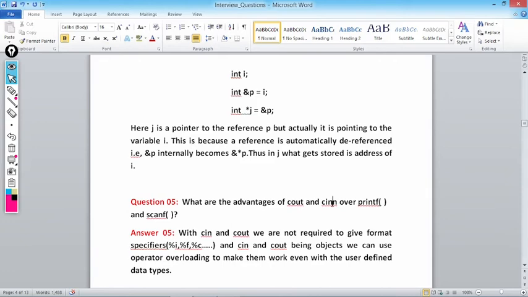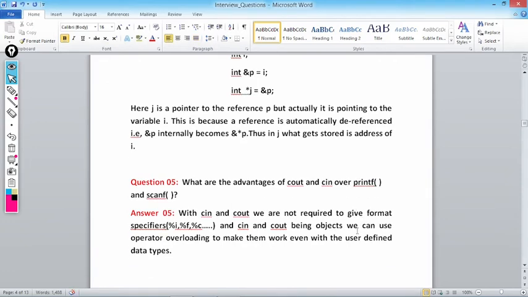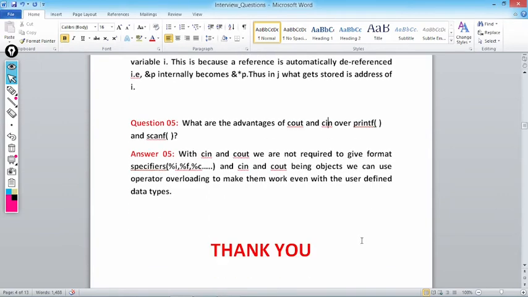What are the advantages of cin and cout over printf and scanf? This is again a very common question that is usually asked in the interview. What are the advantages of cout and cin over printf and scanf? Answer will be, with cin and cout we are not required to give a format specifier. It will help out, the chances of error will be lower. You can directly write cout << a << b, and cin >> a >> b. So we are not specifying any format specifier with cin and cout.